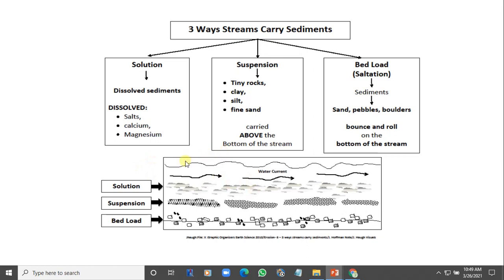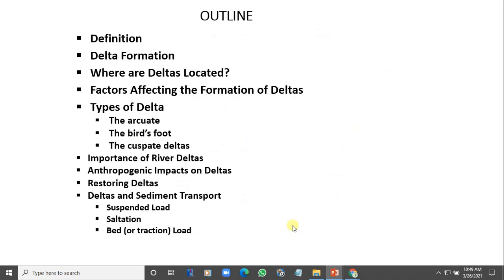But with this drawing, what they are saying is that this is not actually talking about sediment, because solution, the salt, the calcium, the magnesium that are dissolved, you cannot say that they are sediment. So you might use this for better understanding.